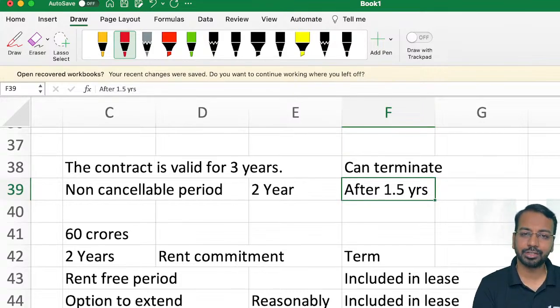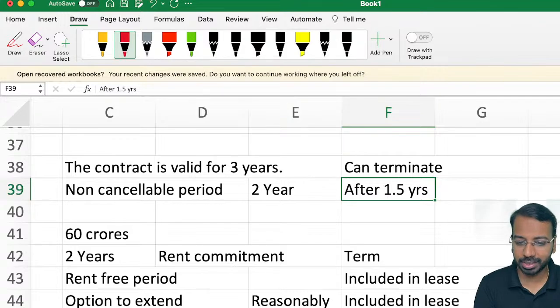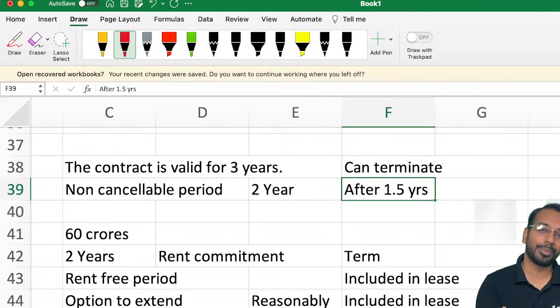The lessee agrees to this kind of termination so that in case the asset does not perform as expected, we can come out of the contract. So, what happens in case of termination? Most of the cases, when there is termination, there will be some penalty. There will not be a significant penalty, but there will be some penalty.